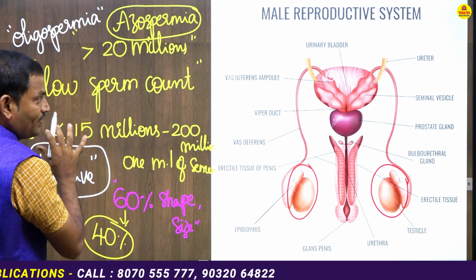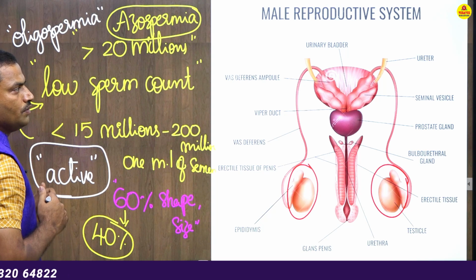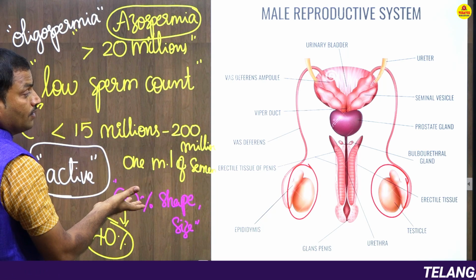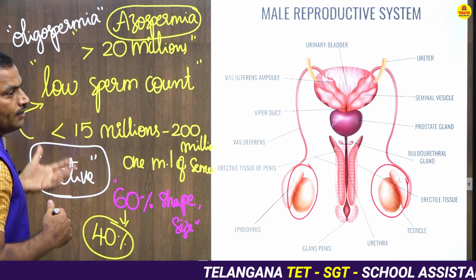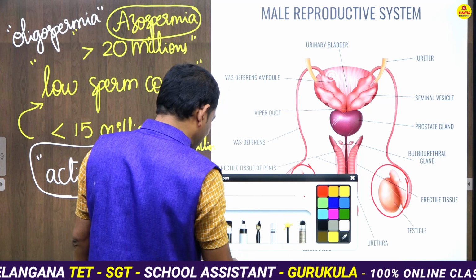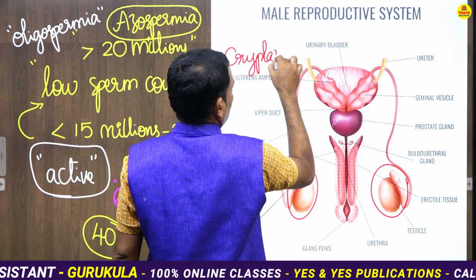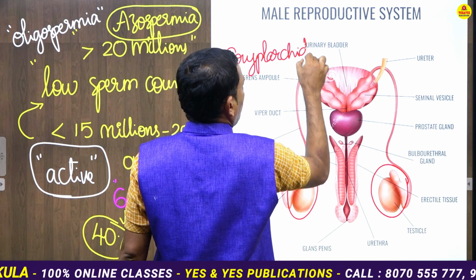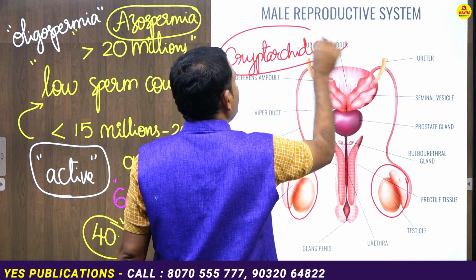So these are some of the reasons, especially in the male, because of which they may not have children. Related to this there is another condition called cryptorchidism. So what is cryptorchidism?